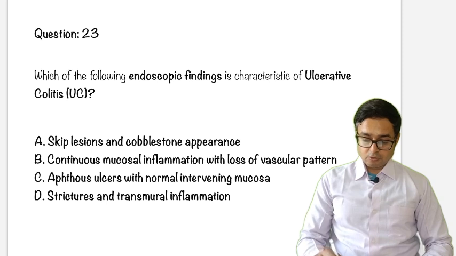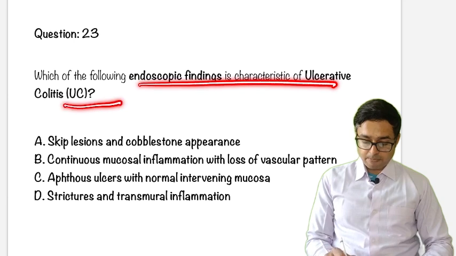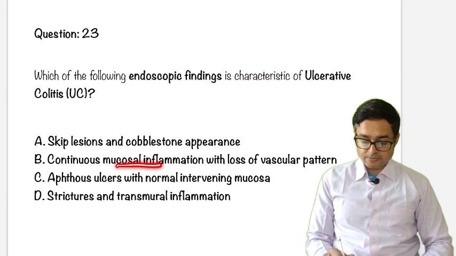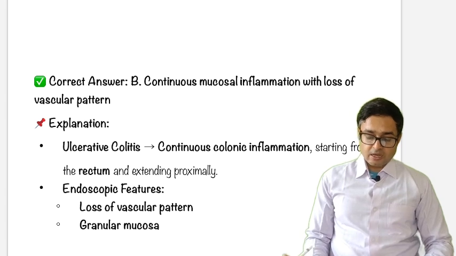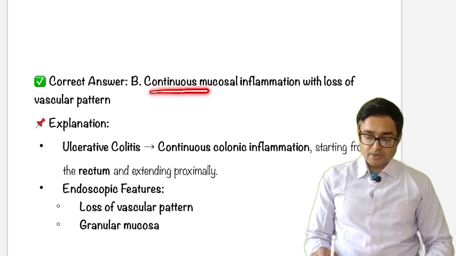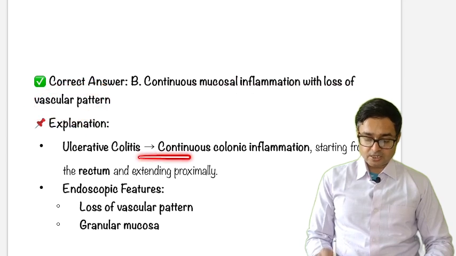So next we are going to question number 23. Which of the following endoscopic findings is characteristic of ulcerative colitis? Skip lesion, continuous mucosal involvement, aphthous ulcer, stricture, or transmural involvement. The answer is continuous mucosal inflammation with loss of vascular pattern, the most common pattern in ulcerative colitis.